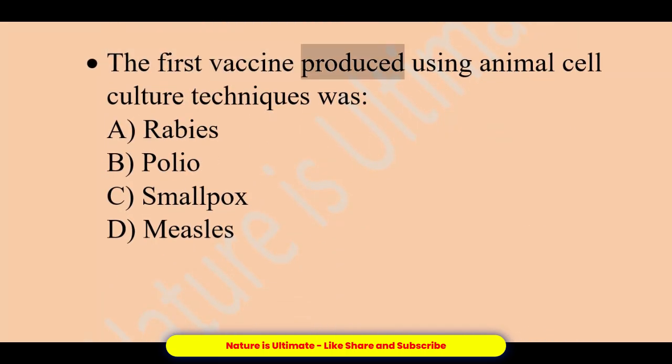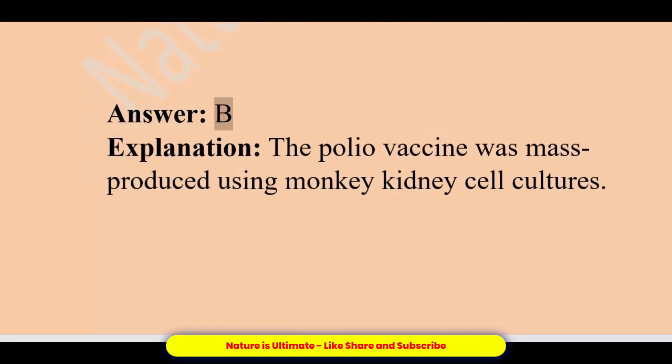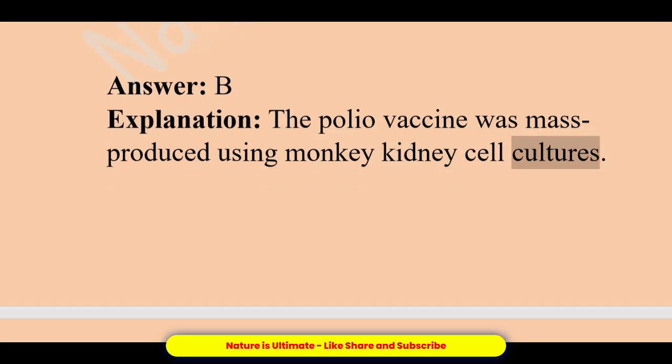The first vaccine produced using animal cell culture techniques was: A. Rabies. B. Polio. C. Smallpox. D. Measles. Answer, B. Explanation: the polio vaccine was mass-produced using monkey kidney cell cultures.